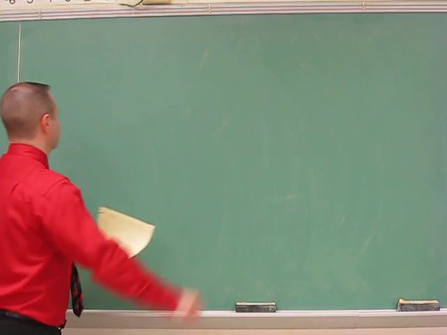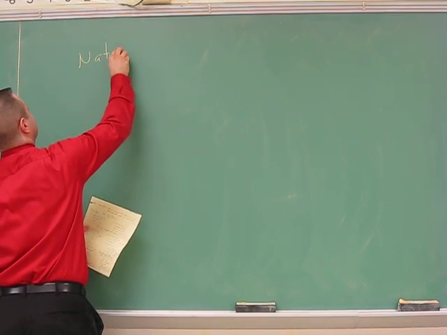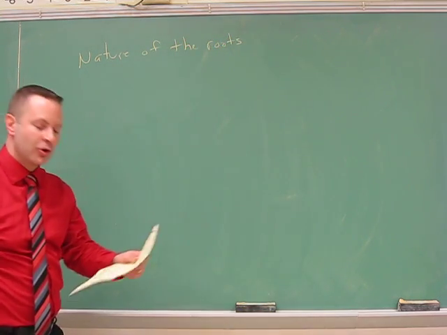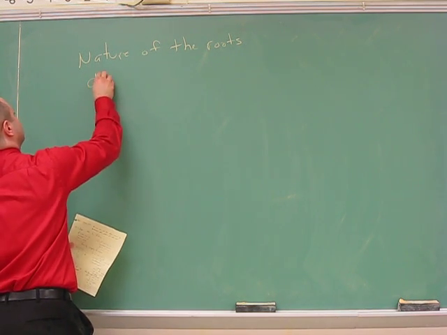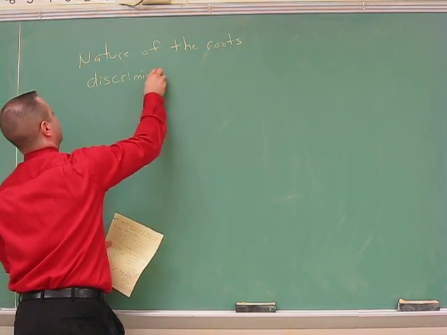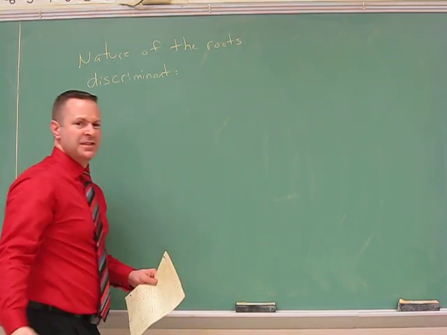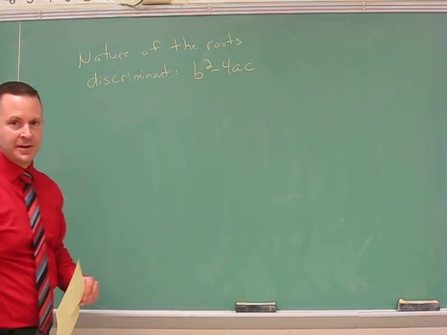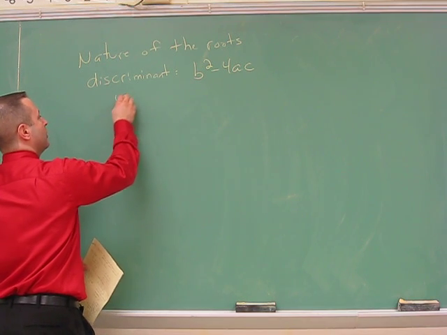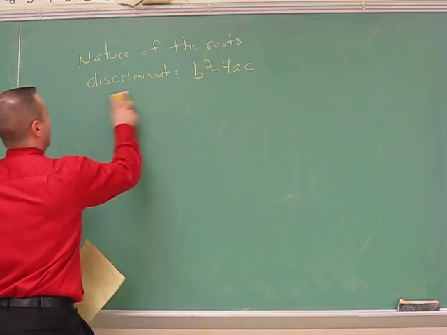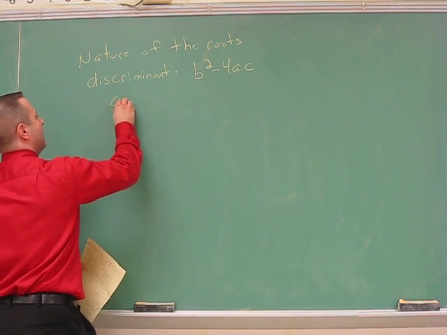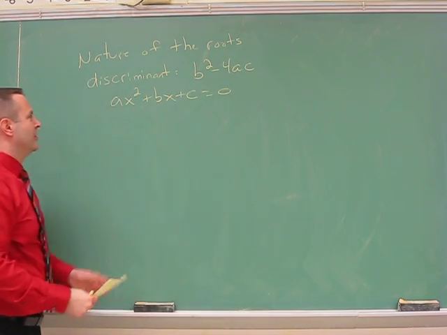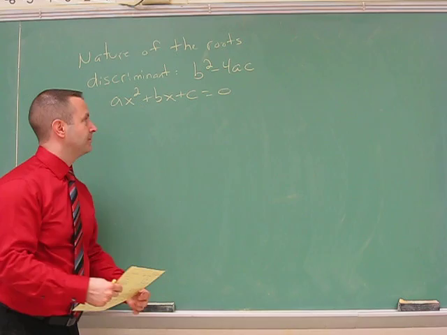Okay, so for the nature of the roots, there's a formula called the discriminant. And the formula, it's a simple one to remember. It's b squared minus 4ac. And those values are going to come from a quadratic function in standard form, or actually, I'll say a quadratic equation, ax squared plus bx plus c equals 0. So the a, the b, and the c values will come from the equation.